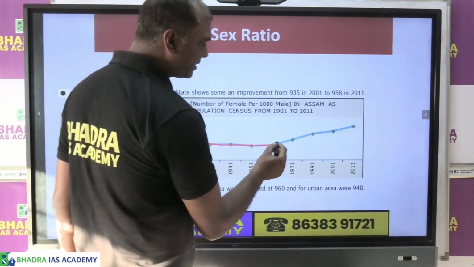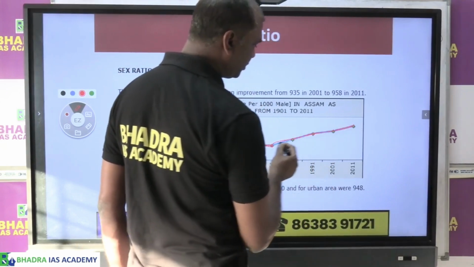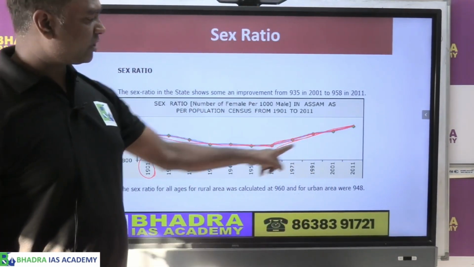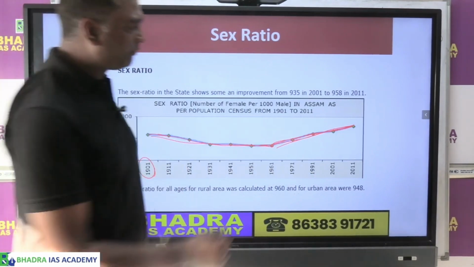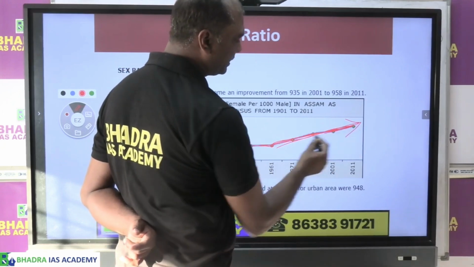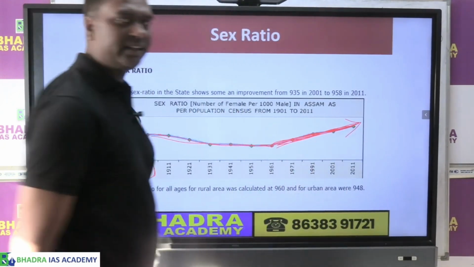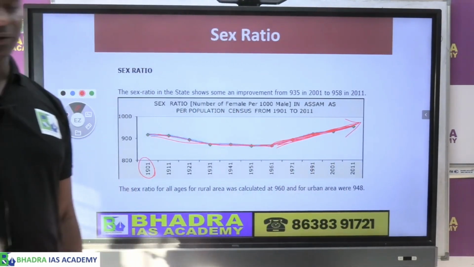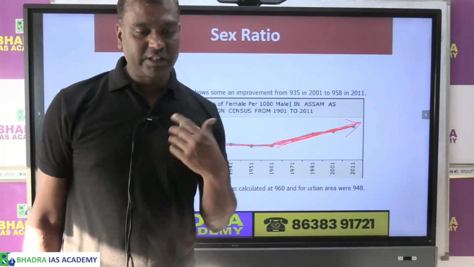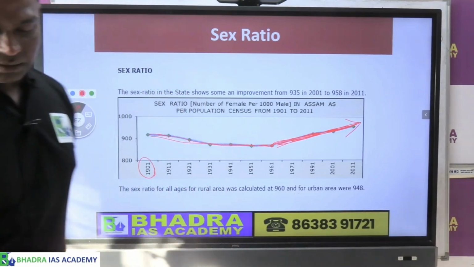From 1960, sex ratio is positively going up. So that is the shape you get. So, as I told you, the sex ratio is actually going up. It is positive, it is increasing, and it is a good sign. So for prelims preparation you just have to keep these things in mind.